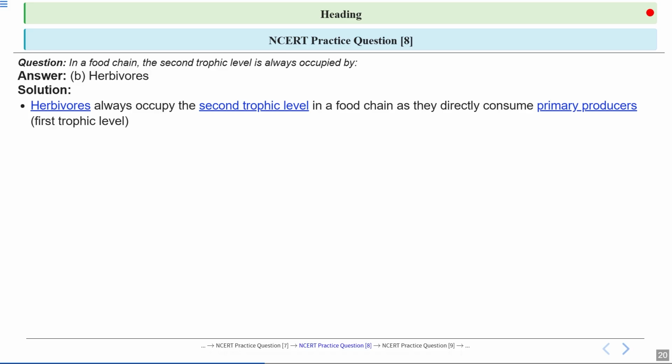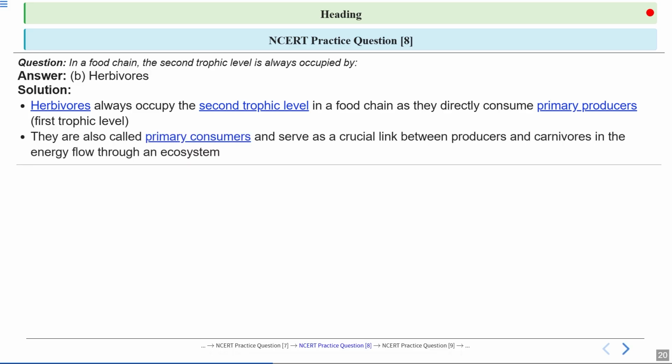Because they are the first consumers in the food chain, feeding directly on the producers, they are always positioned at this second level. So the second trophic level is occupied by the herbivores, also known as the primary consumers. In a food chain, the second trophic level is always occupied by the herbivores. They directly eat the primary producers, which are the plants, and they form the link between producers and the carnivores, helping to transfer energy through the ecosystem.